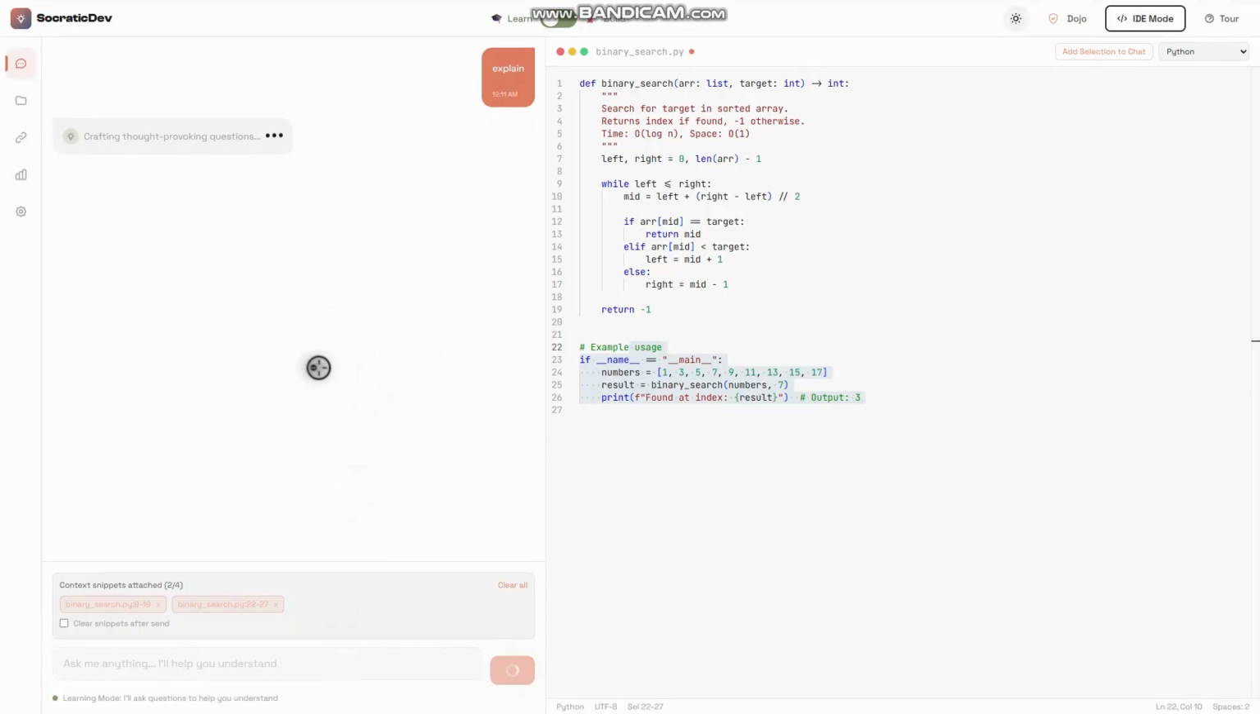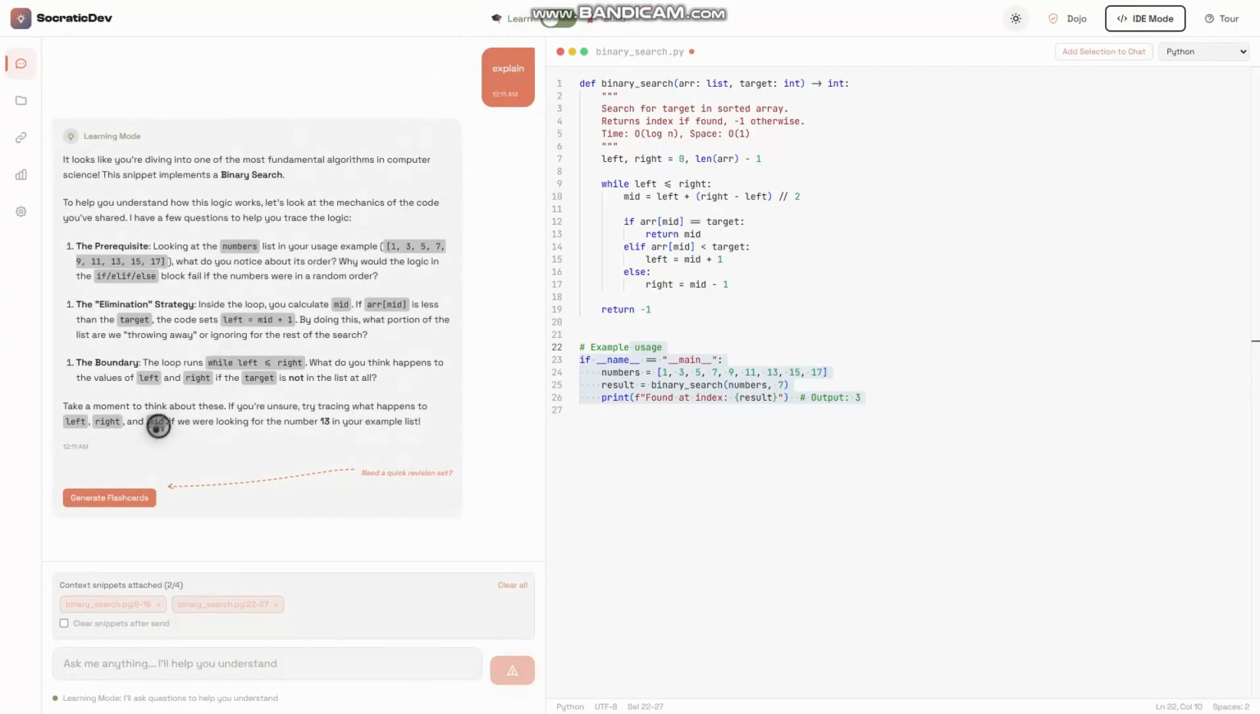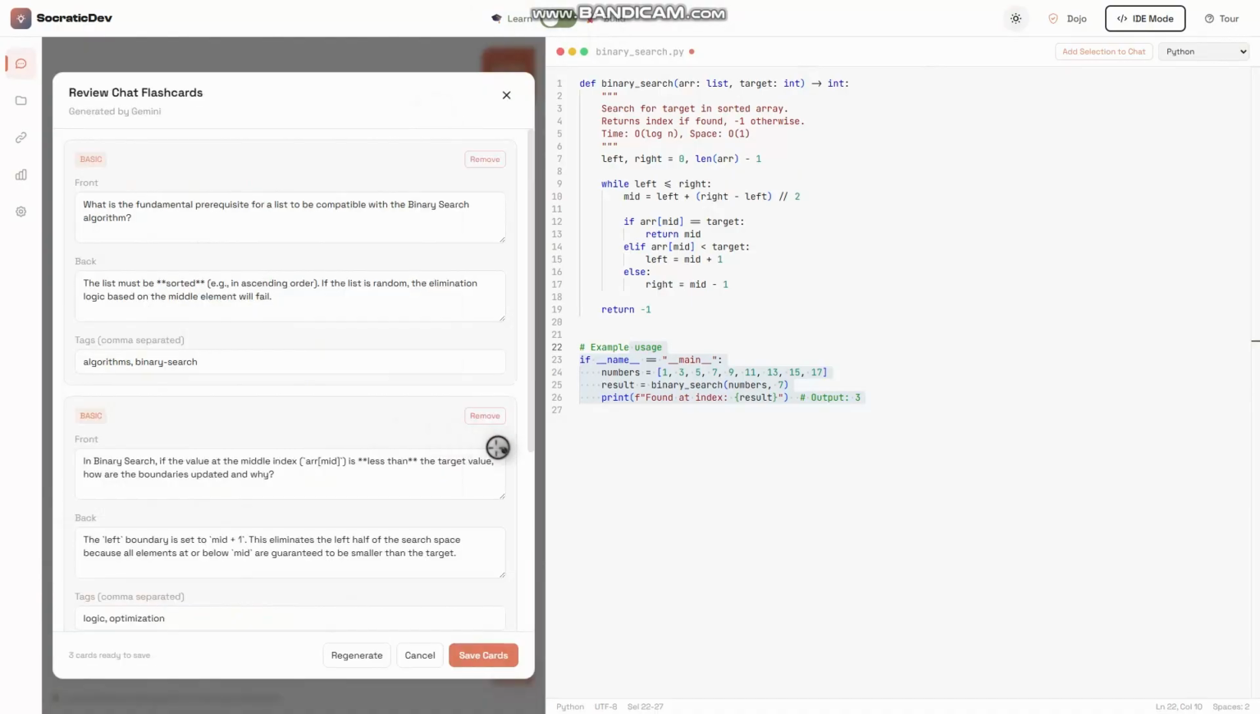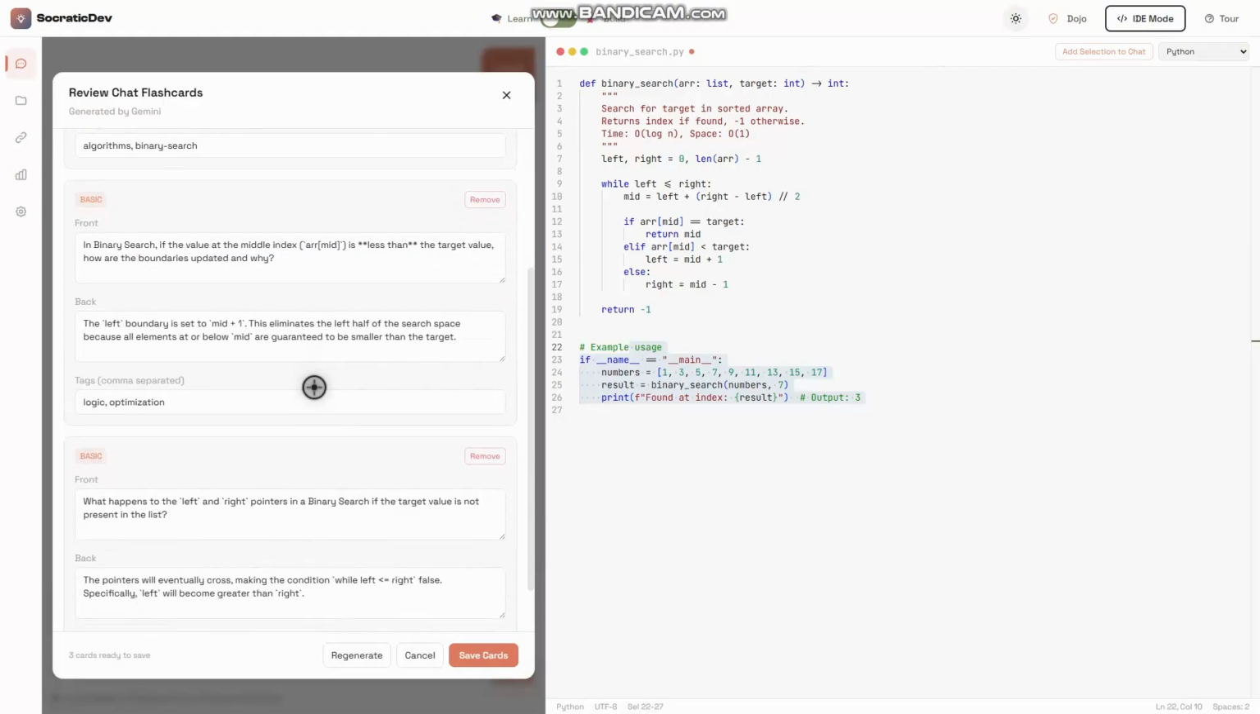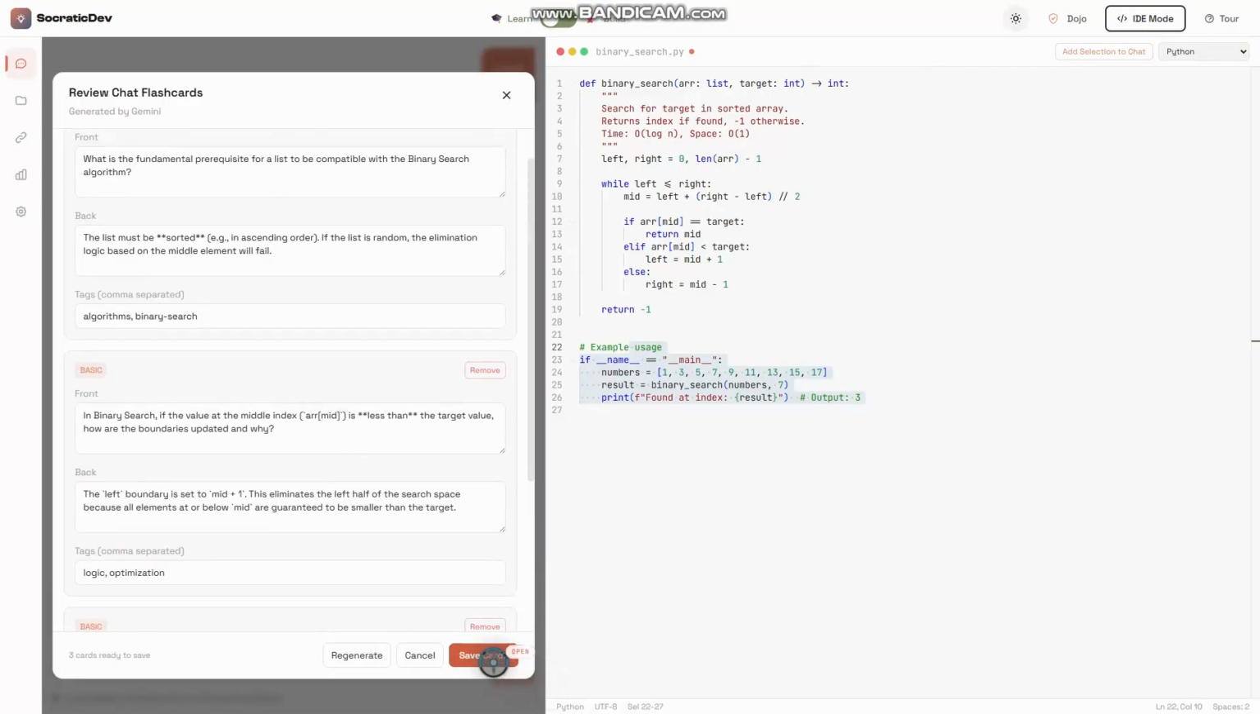And depending on what you need, you choose your mode. Socrative mode guides you with questions to build real understanding, while build mode gives direct, precise answers to keep your momentum going. Users can also instantly generate revision flashcards from any conversation. Learn something, capture it immediately, revise later. No insights lost after a single session.